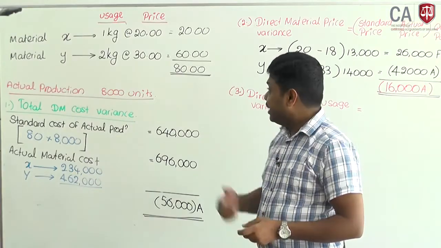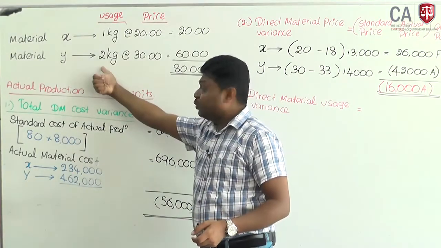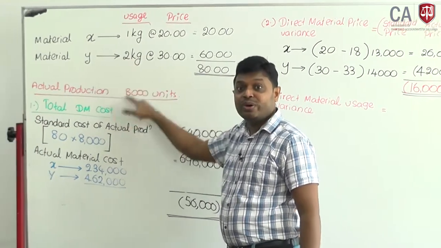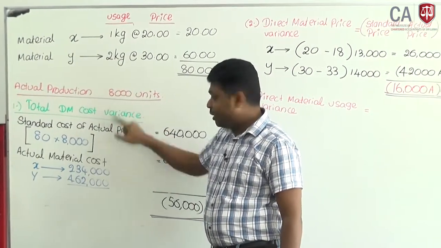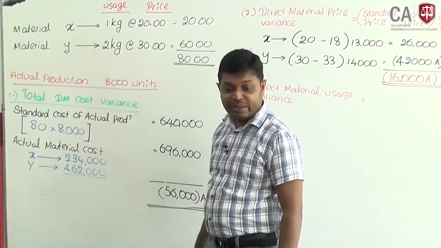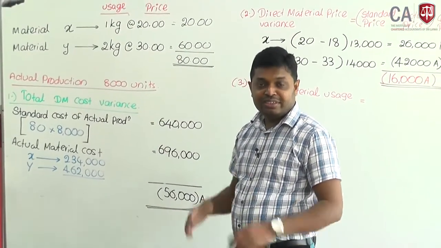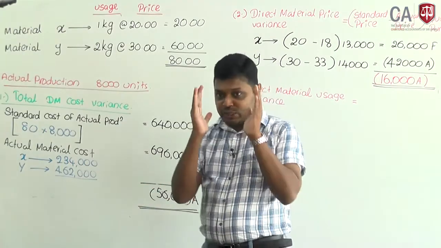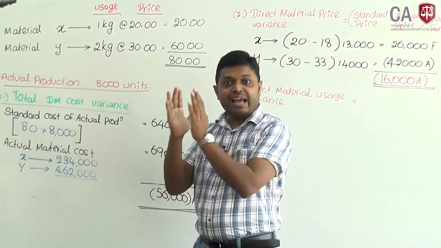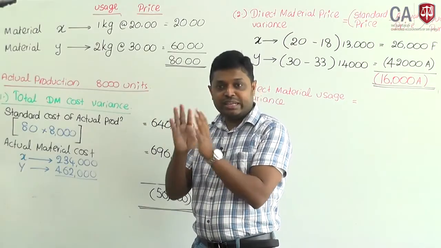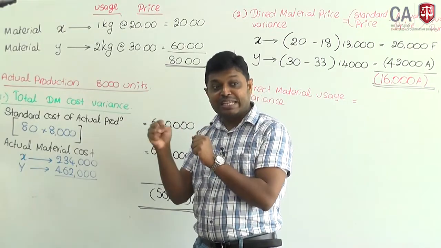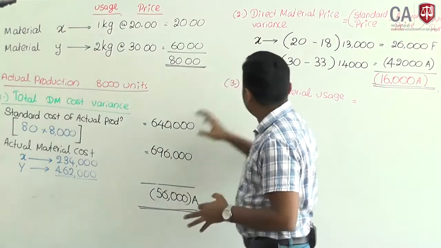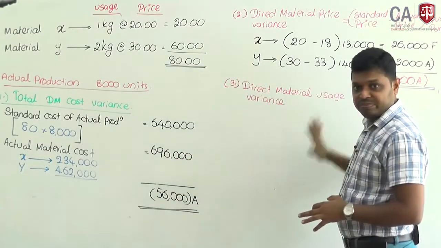Okay. Then you will look at material Y, 2 kilograms each, 2 into 8,000, 16,000 kilograms should have been used. But actual utilization, how many kilograms? 14,000. That is the usage variance. You will compare expected usage against the actual usage. Then the difference will be multiplied by the standard price, the impact of the price already being adjusted here. Okay.